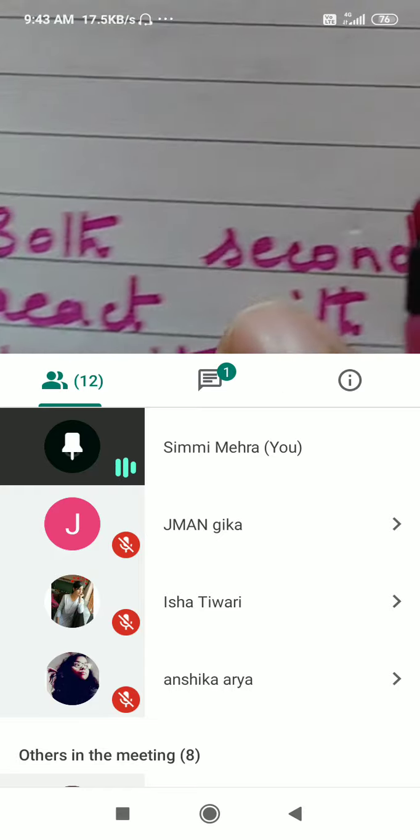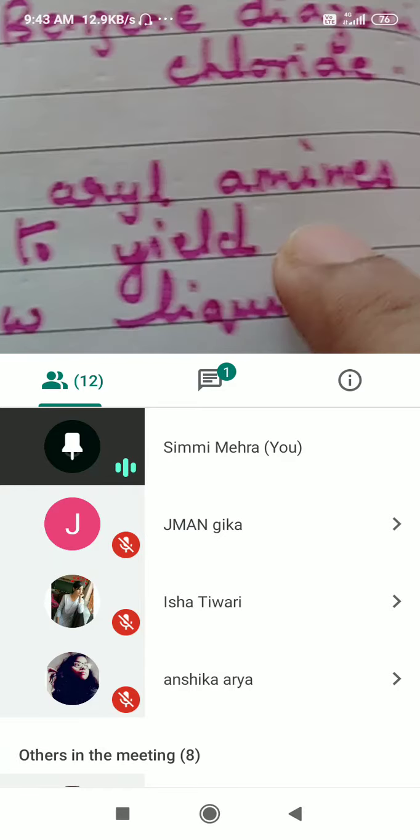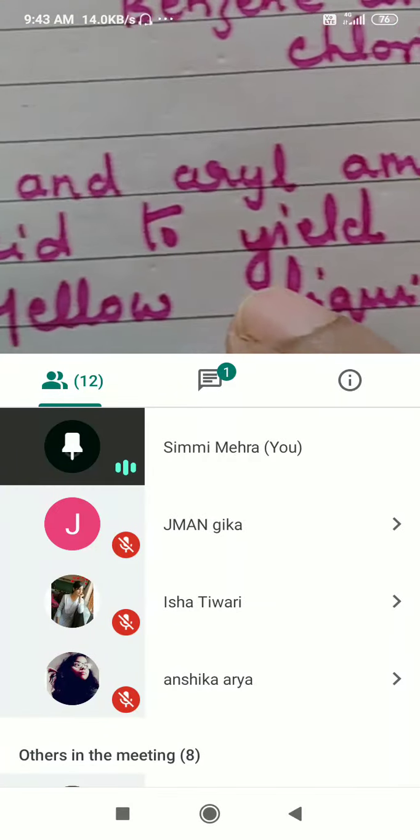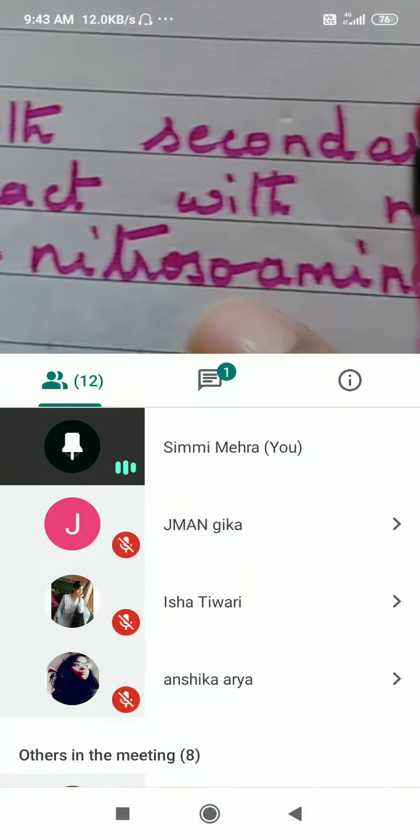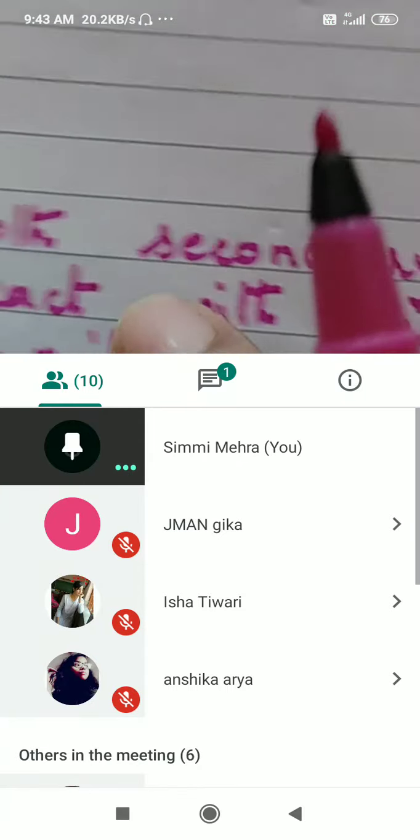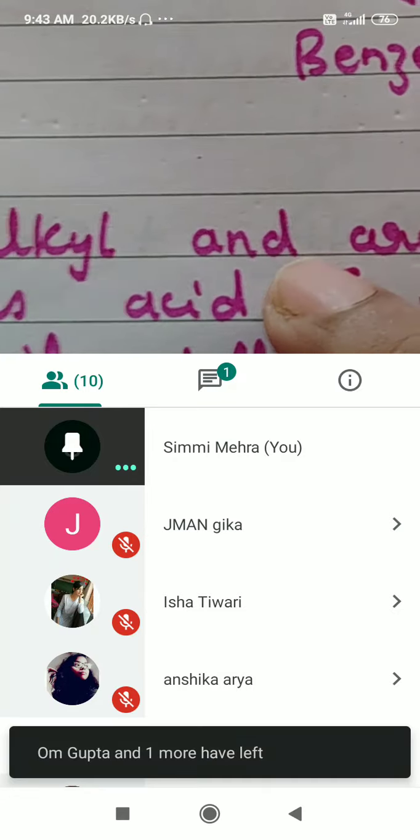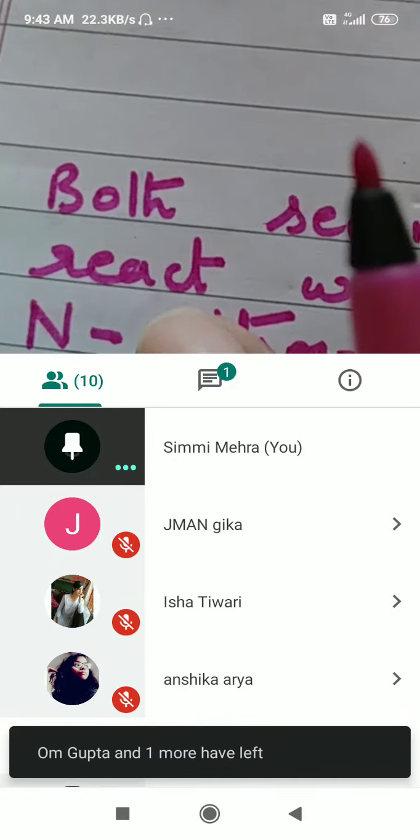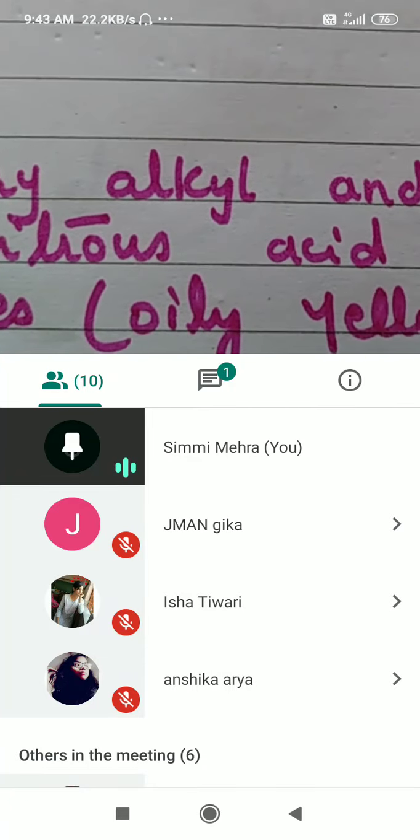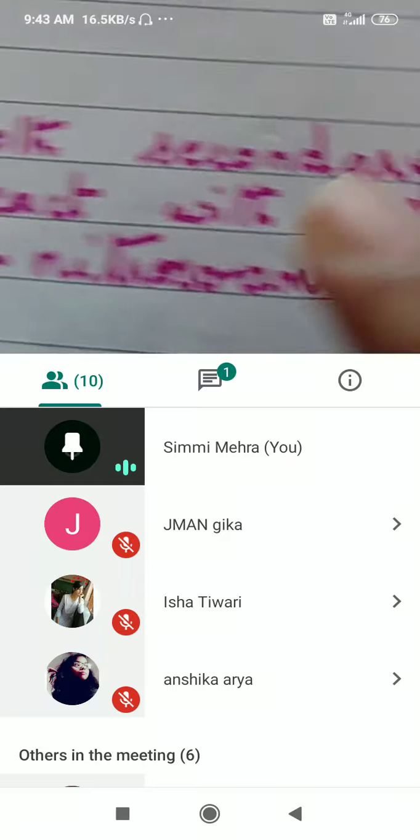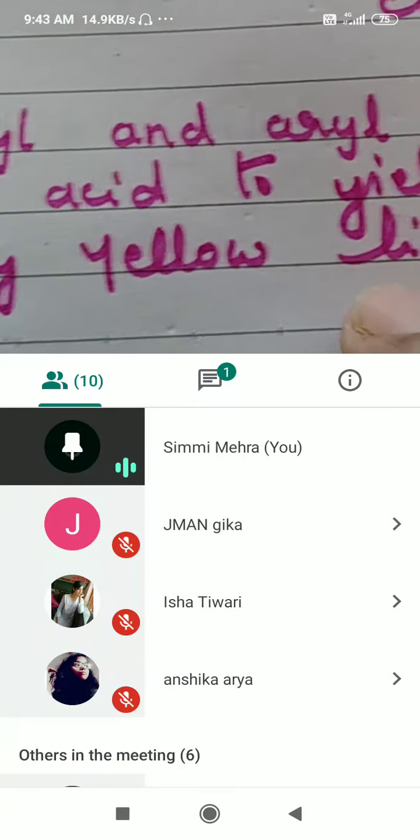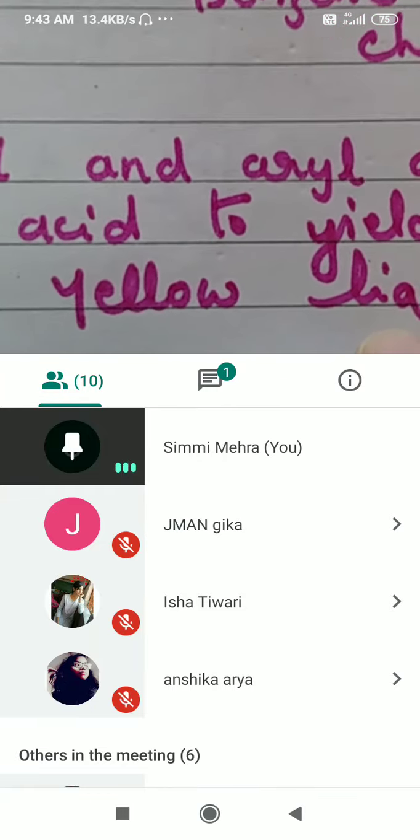Then next is both secondary alkyl and aryl amines. They react with nitrous acid to yield N-nitrosoamines. That is oily yellow colored liquids are formed. Now primary aliphatic will give alcohol, aromatic will form diazonium salt, and secondary amines are going to form a yellow colored liquid which is known as nitrosoamines.